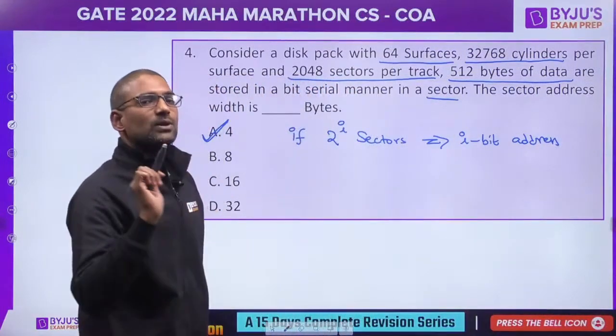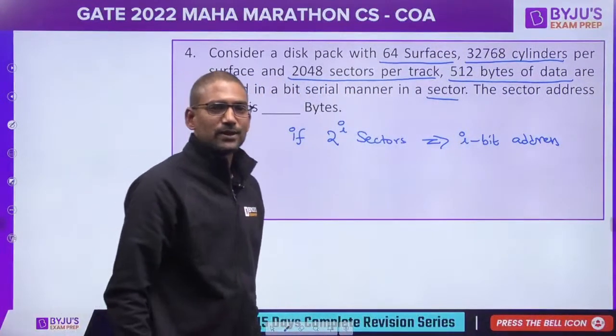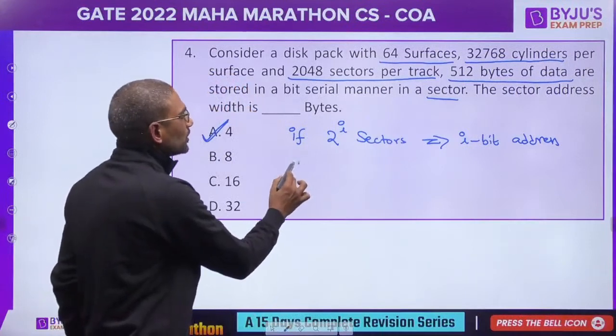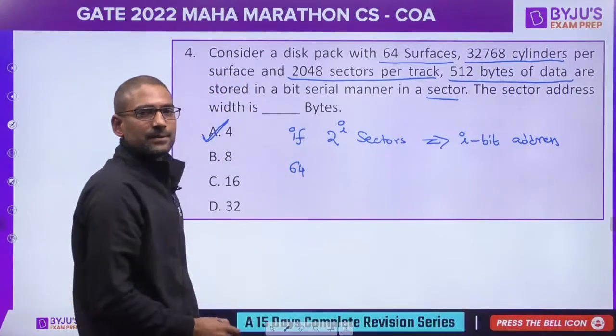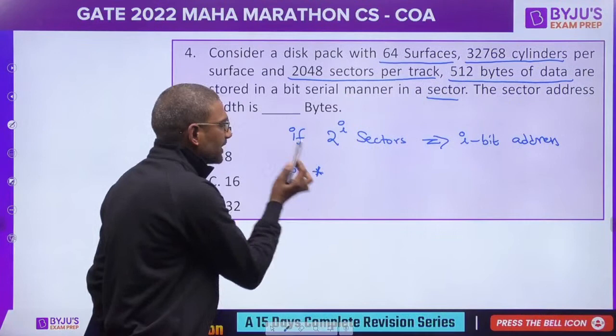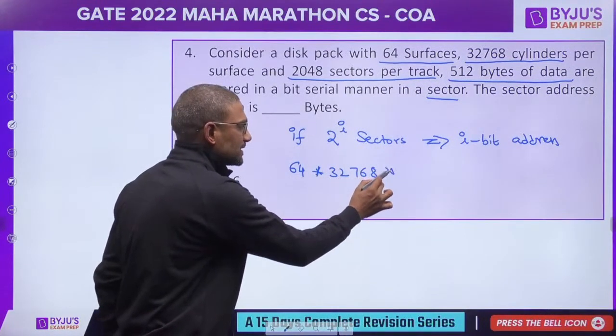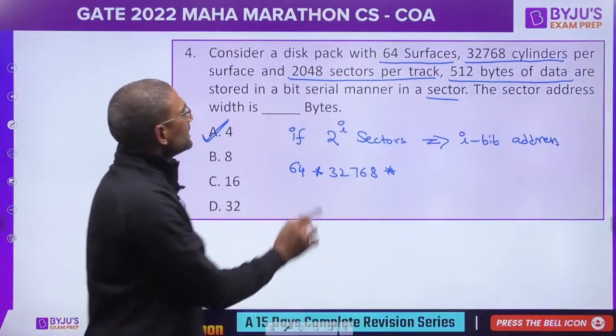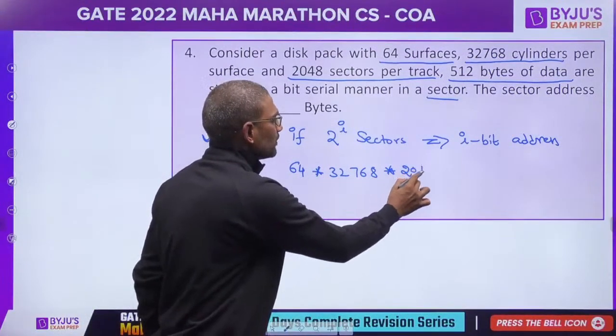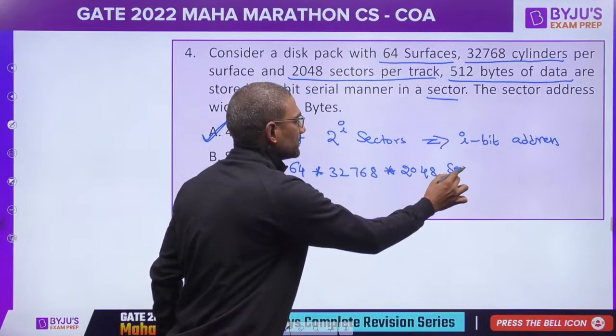Let's count how many sectors there are in total. There are total 64 surfaces, on every surface there are 32,768 cylinders, and on every cylinder there are 2048 sectors.